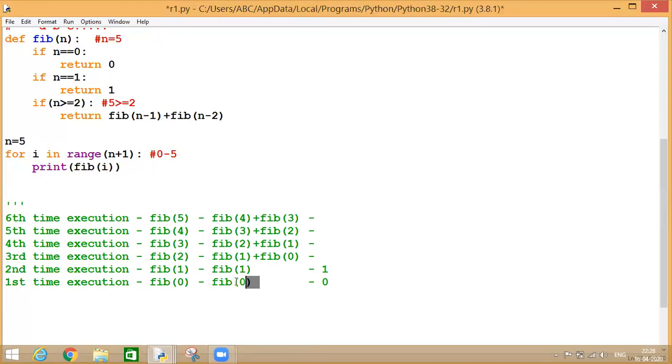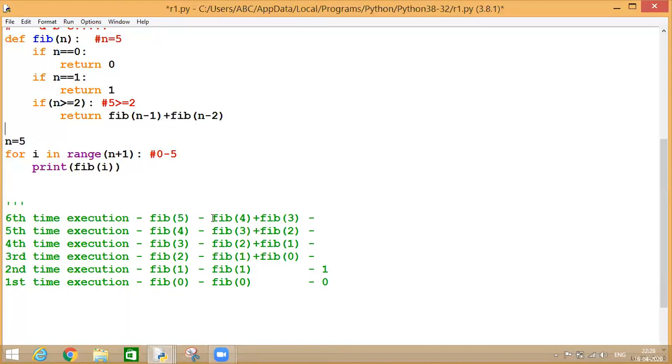Now, my bottom two processes have only calculated the results as 0 and 1 because directly we were returning the values over here. But my rest of the equations are not returning any result. So now let's start with the execution from the top.